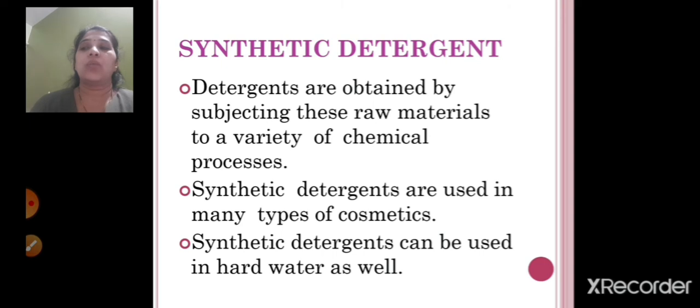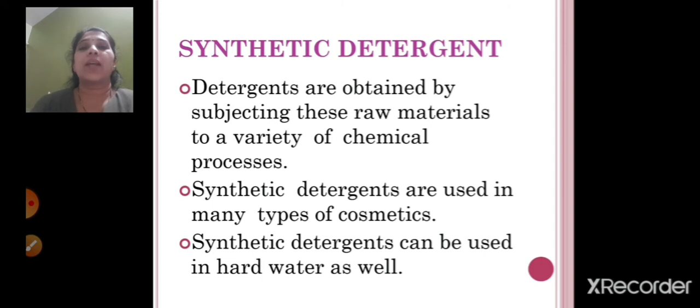Then after some time you will see that the soap has become thick, and now you will separate this thick soap and then you will add perfume to it, right? Whatever perfume you want to add, whichever smell you want to give, right? And then you will pour it into a mold so that you can give the desired shape to that soap, right?